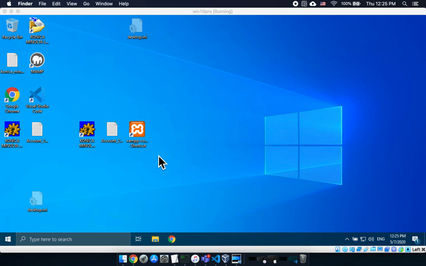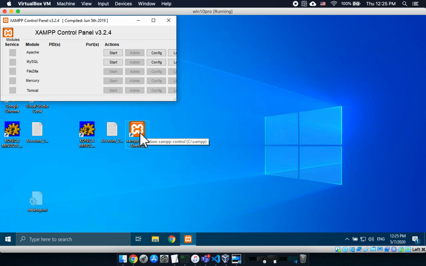All right, so here is my machine. I just started it. Nothing is going. So the first thing I'm going to do is use my XAMPP shortcut to get XAMPP going. I double click on that, and I get my little window, and I am going to start Apache, and I'm going to start MySQL.